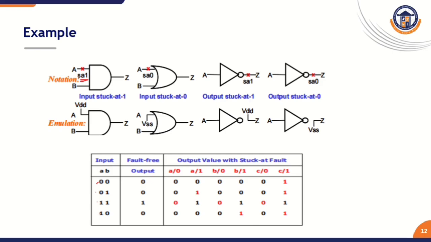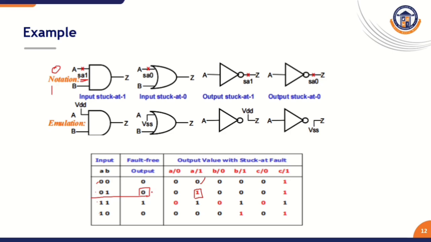When we apply 0 1, the expected result is 0. But due to this fault, we get the result as 1.